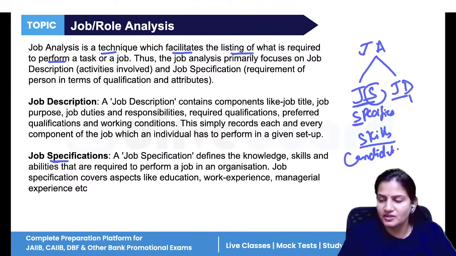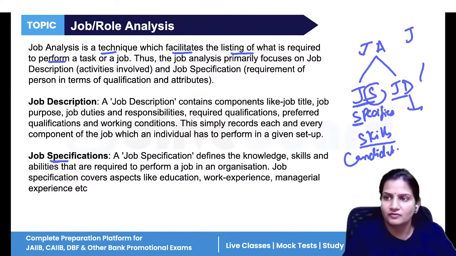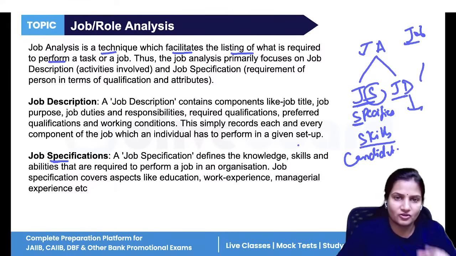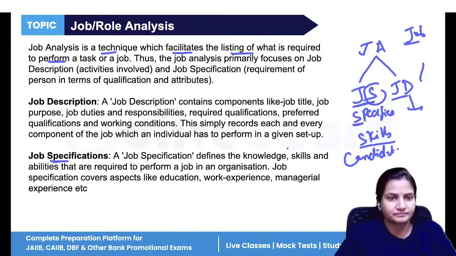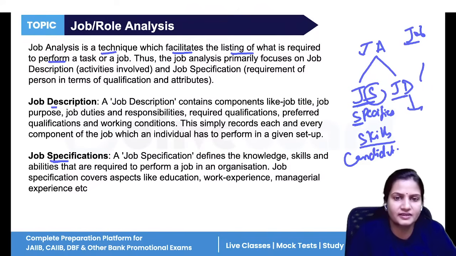But in job description, we only talk related to the job. What is the job? Where is the job? What is the job title? Where is the job located? Is it on the job or off the job? On the job training or off the job training. So we talk about the job. Now, JD is what?